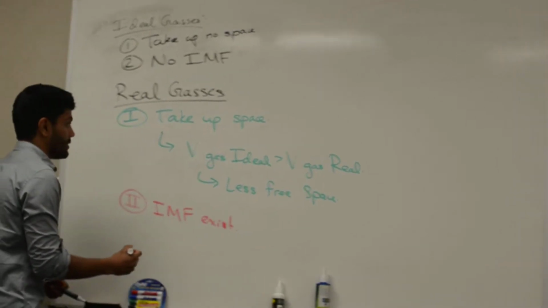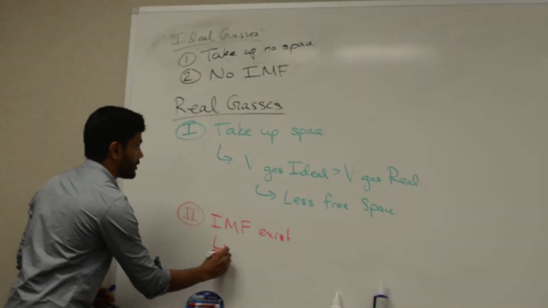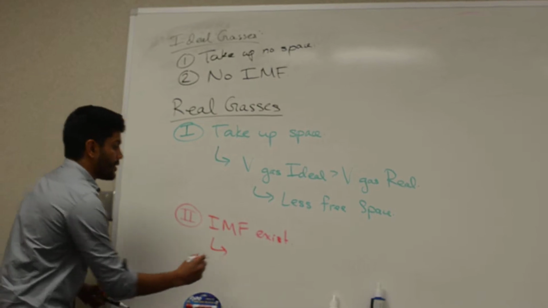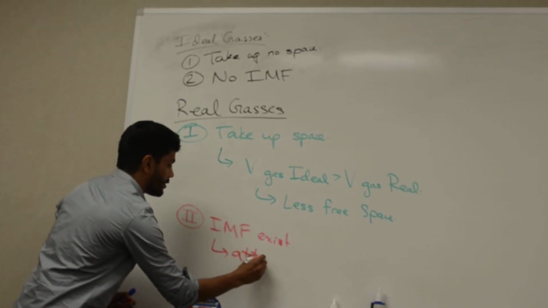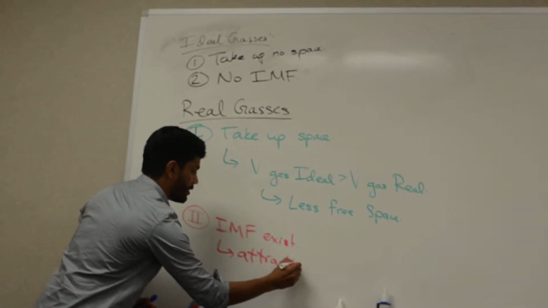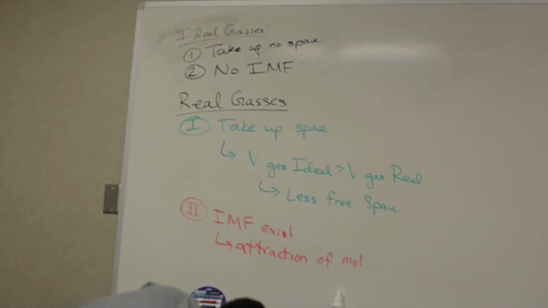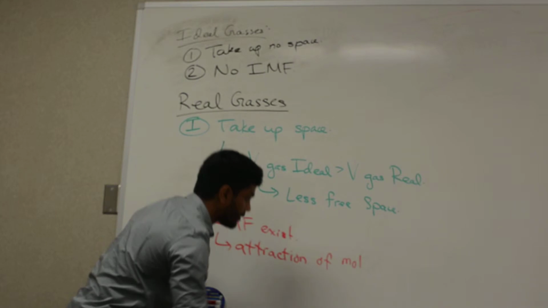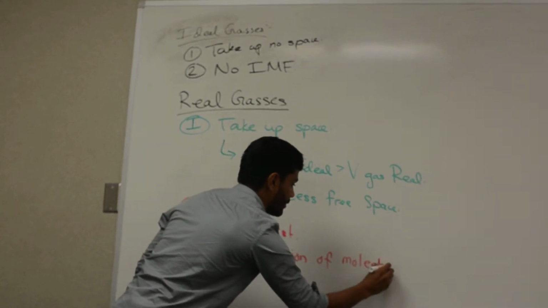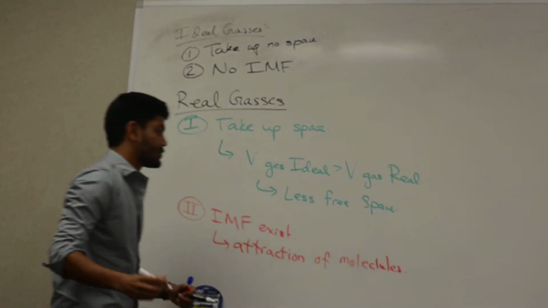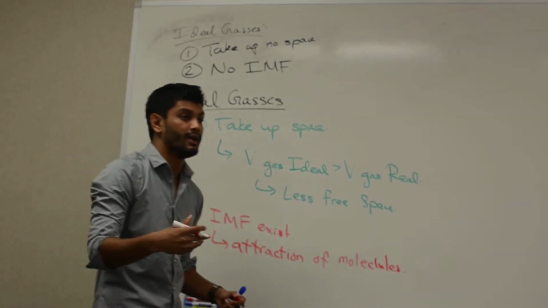So let's write it up here. Attraction of molecules. What does that mean, DeBron?